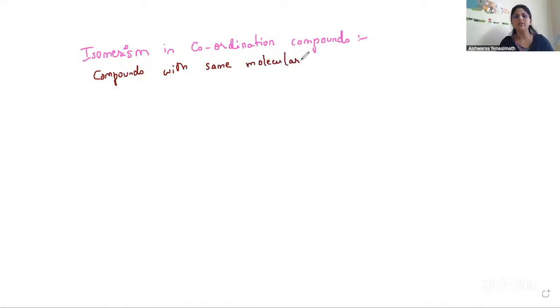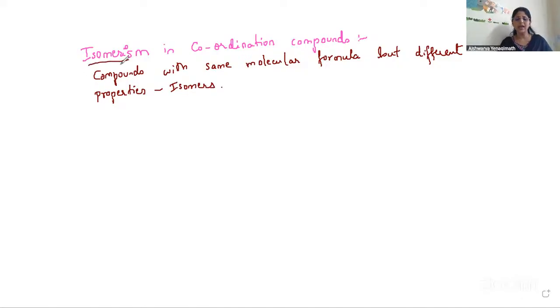Two or more compounds having the same molecular formula but differing in properties are called isomers, and the phenomenon is termed as isomerism.